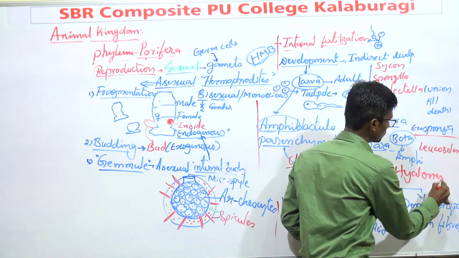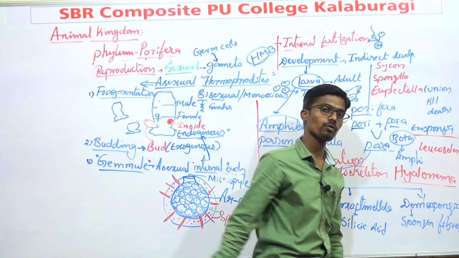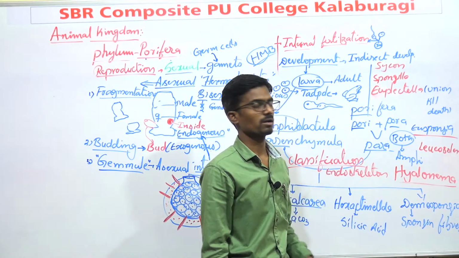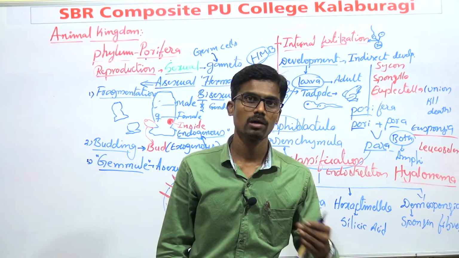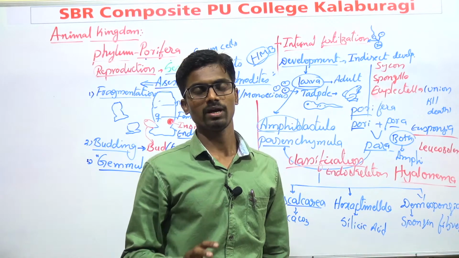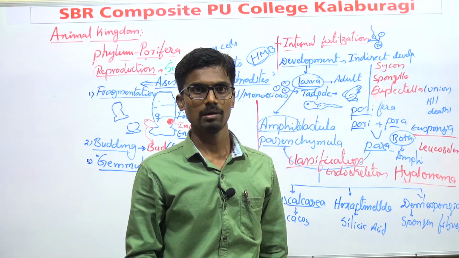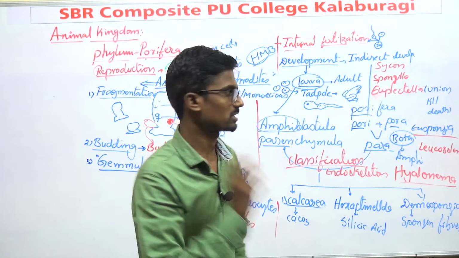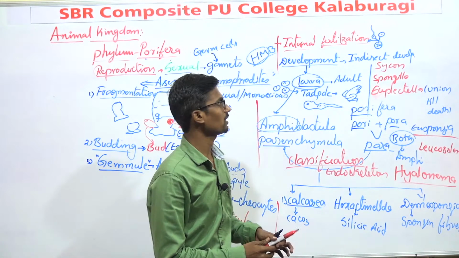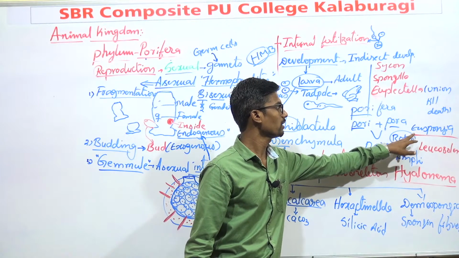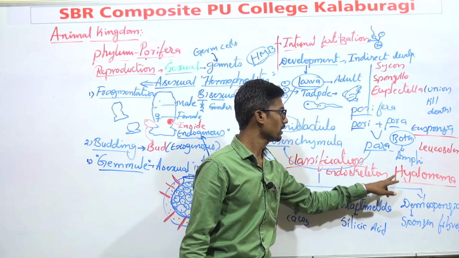Hyalonema is also known as rope sponge. It just looks like a rope. These are various examples of phylum Porifera. For every phylum, you must remember a minimum of 3 to 5 examples. Here, just remember Sycon, Spongilla, Euplectella, Leucosolenia, Euspongia, and Hyalonema.